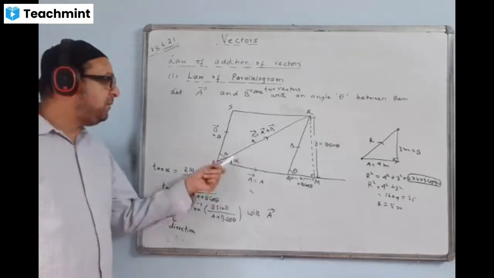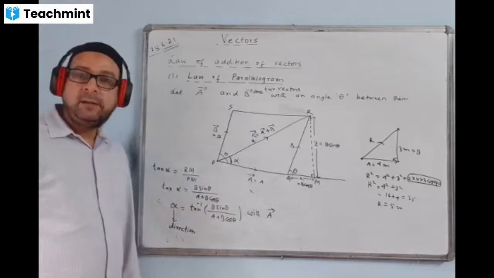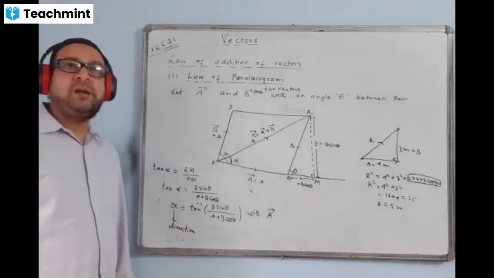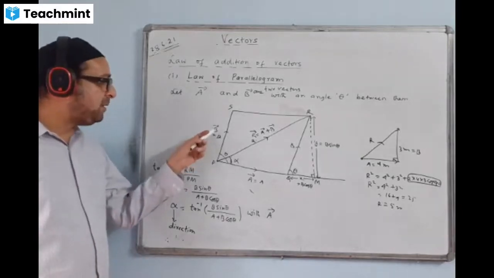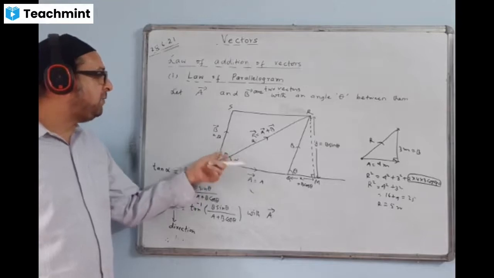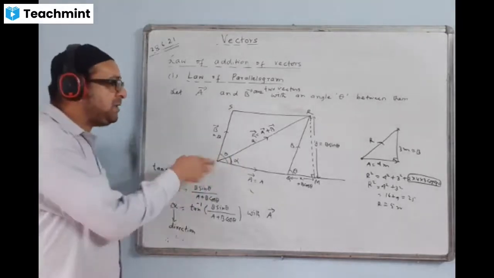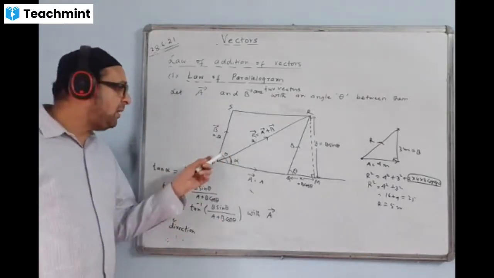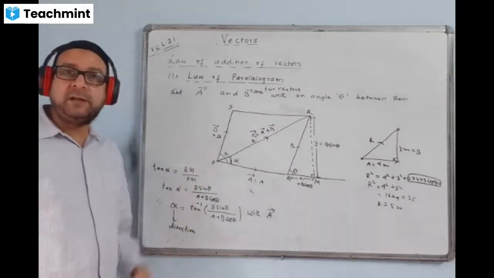Normally we mention the angle with this horizontal vector. If by chance you have to express your answer in terms of the angle with the B vector, we know the total angle theta, this alpha is known, theta minus alpha will give this answer. I give one example. Suppose this entire angle is 60 degrees and alpha value is coming 45 degrees. The angle with B will be 60 minus 45, 15 degrees. That way you can explain.